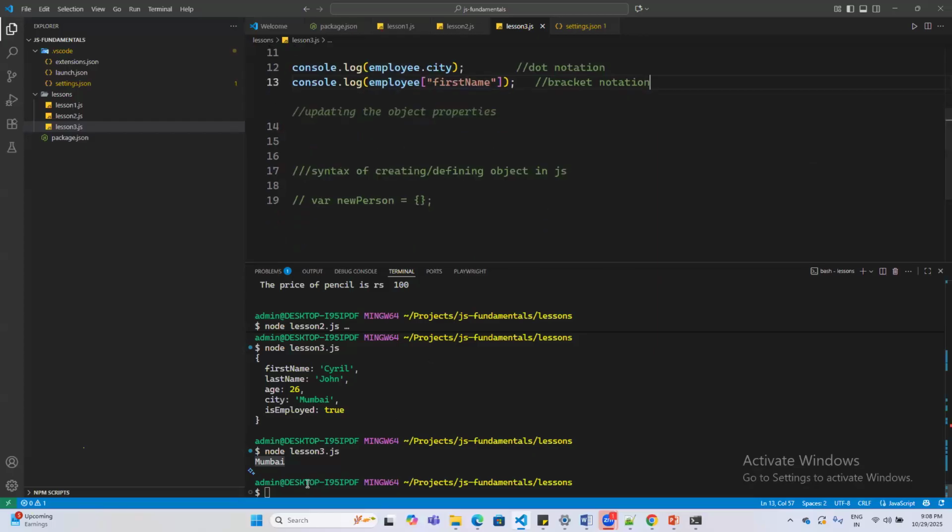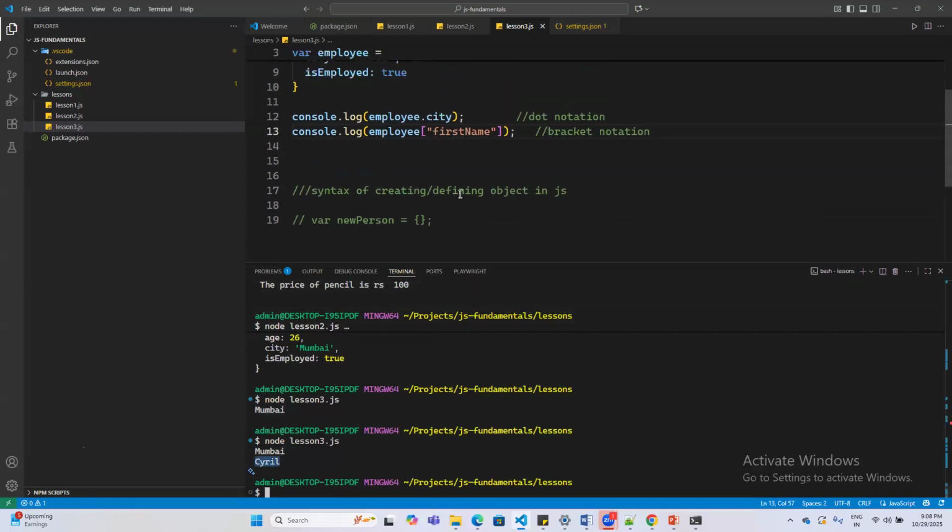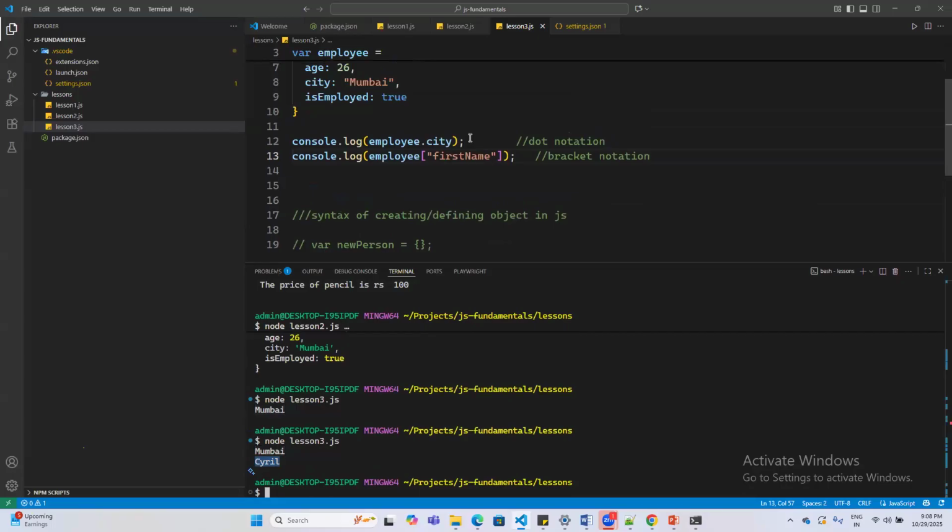Okay, and both will work. So you will get the output as Mumbai and my first name as Cyril. Okay, but whichever is more user friendly and readable, you can go with that kind of approach. Okay, but both are functionally the same.